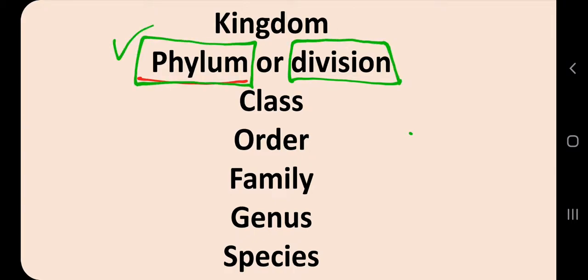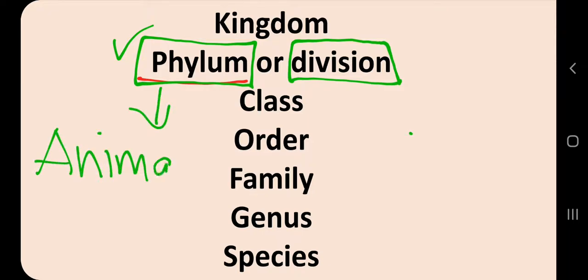Next group was phylum. If I take the example of plants, then Thallophyta, Bryophyta, Pteridophyta, Gymnosperms, Angiosperms, these were the phylums or divisions. We have used the word phylum for animals and the word division for plants, although it is not restricted. Now you can use any word for anybody. You can use phylum for plants also, division for animals also, but yes, for our class 11th NCERT level we have used phylum for animals and we have used division for plants.